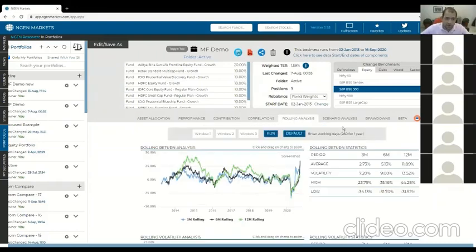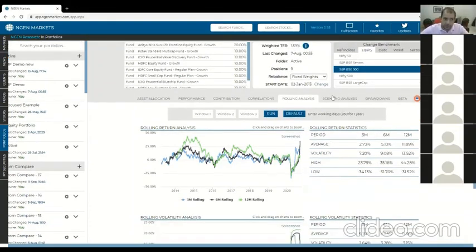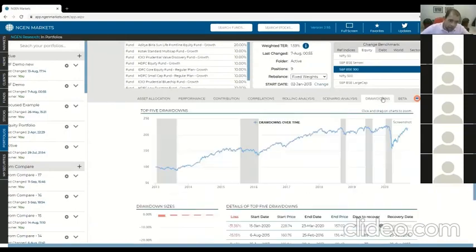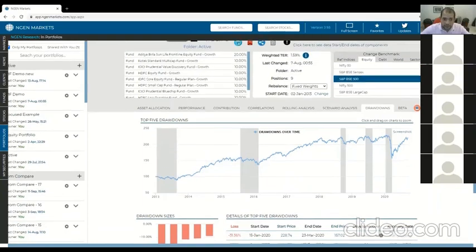So I'm not going to spend time explaining the same thing, because it's exactly doing the same as I showed you. This is a rolling analysis of, in this case, the portfolio's return, not the fund. And again, you can change the windows very quickly and run it. You get scenario analysis of the portfolio's return, and drawdowns, if you remember when we brought that up earlier, is